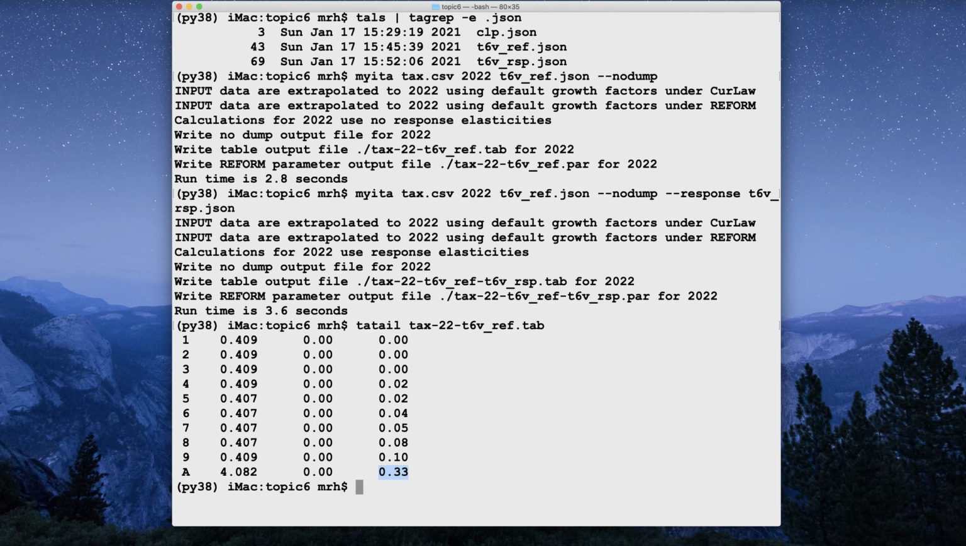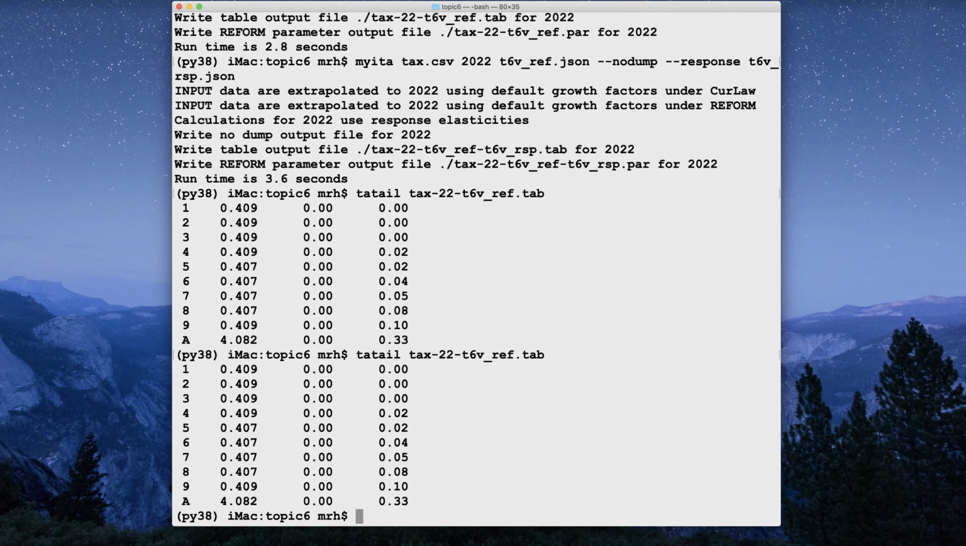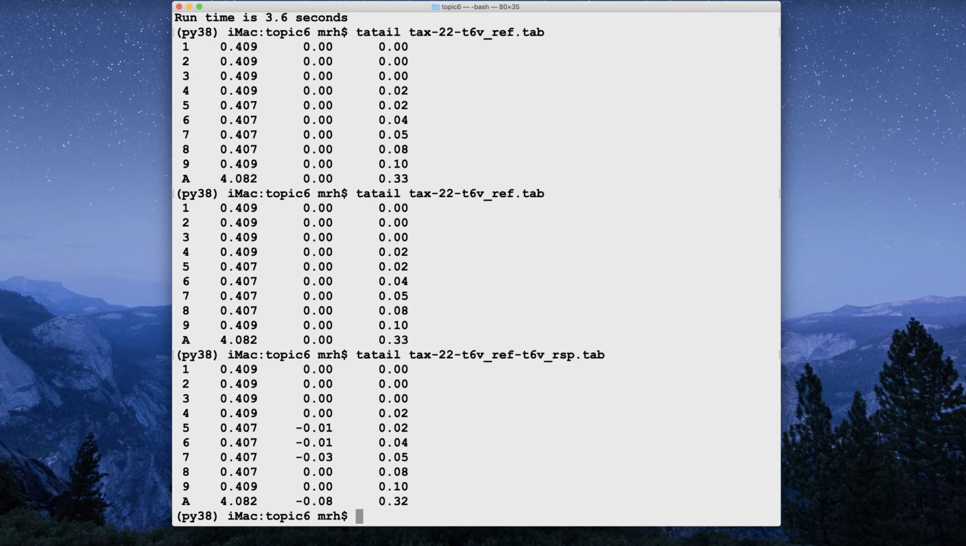And now if we do the same thing, whoops, that's the parameter output file. This is the table output file for when there are responses. Whoops, didn't do that right. Right. Now we see a difference.